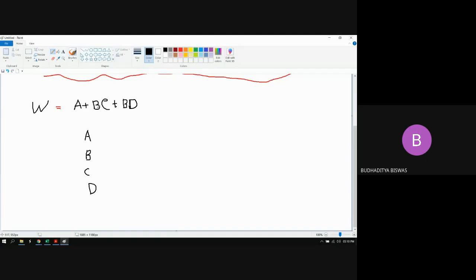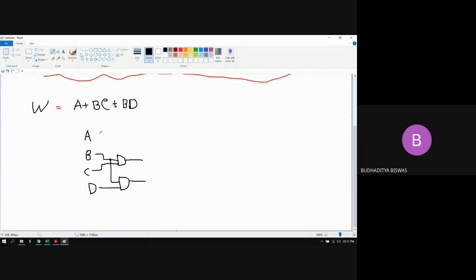Then we need to produce these terms. A is already available, but we need to produce the BC term. How to produce the BC term? This is a product term, so we need a 2 input AND gate. This gate will take B and C like this. And we also need to produce the BD term. For producing the BD term, again we require a 2 input AND gate where the inputs are B and D, like this.